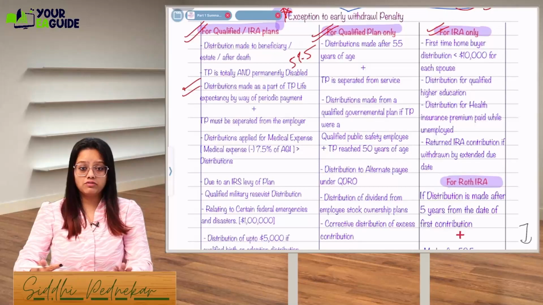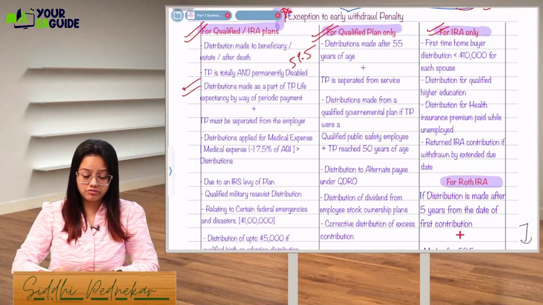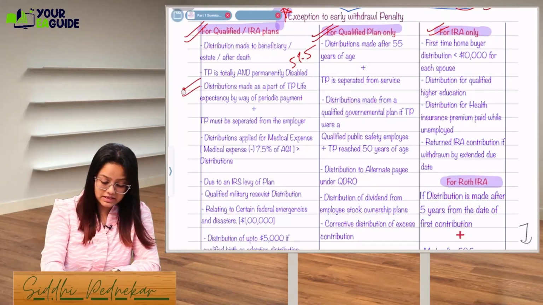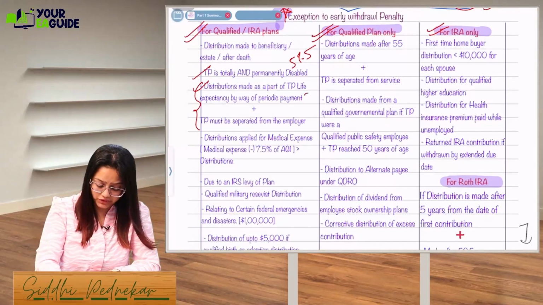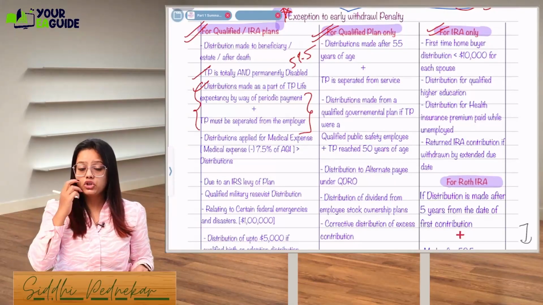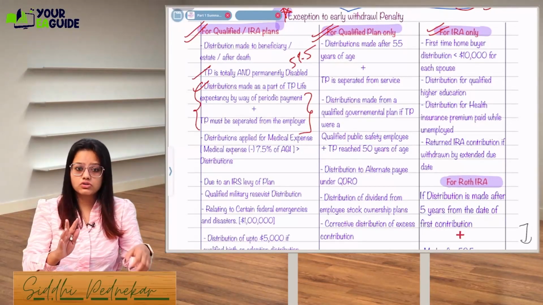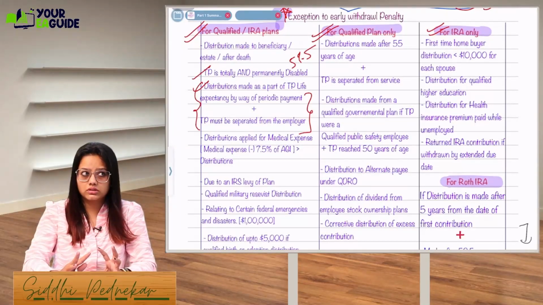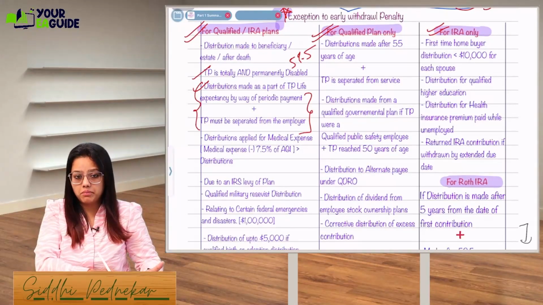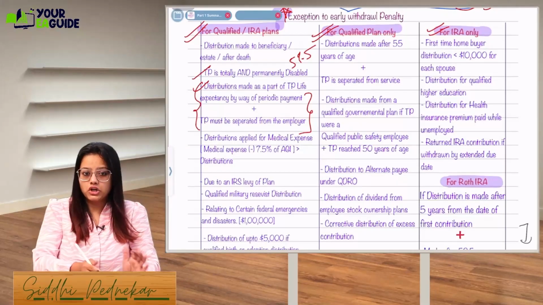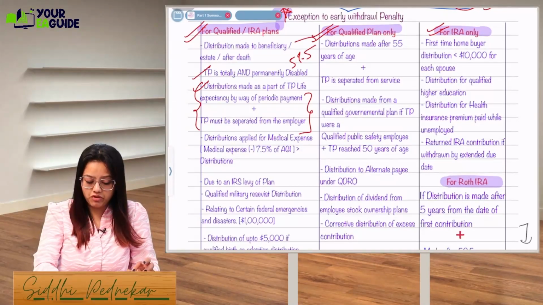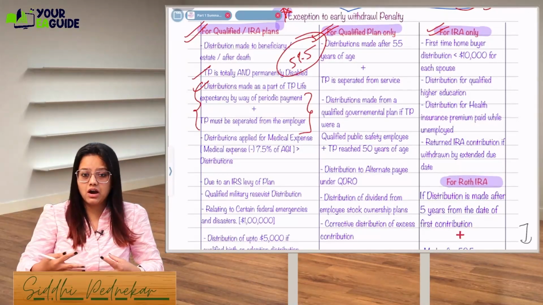Distribution made as a part of the taxpayer's life expectancy by way of periodic payment. Let's say you are withdrawing the amount and you are also separated from your employer. You're leaving the job, you withdraw the amount before 59.5 years, meaning you're taking an early retirement.